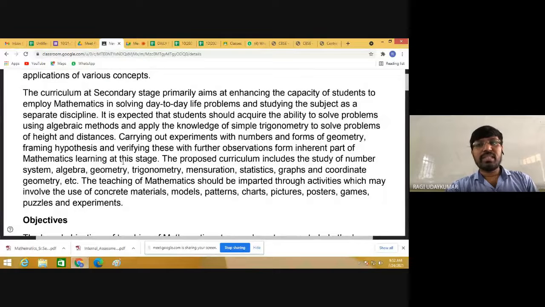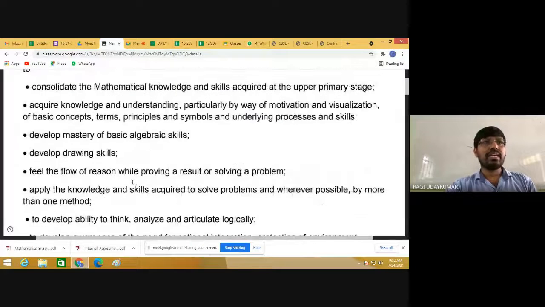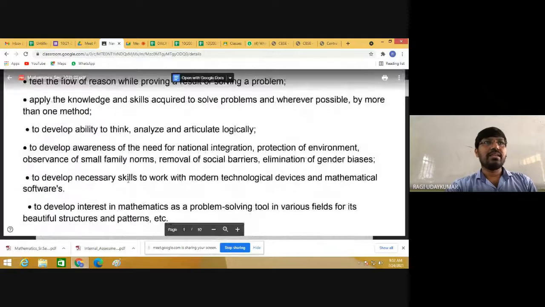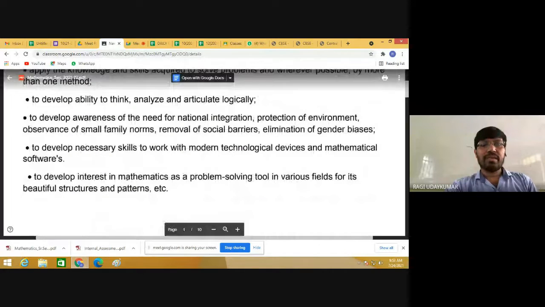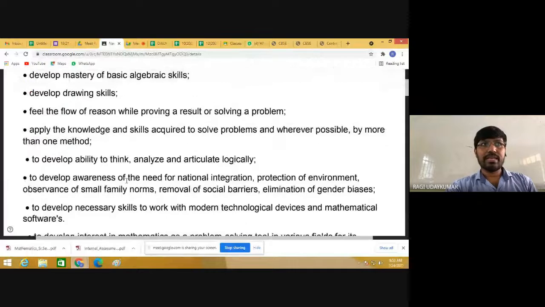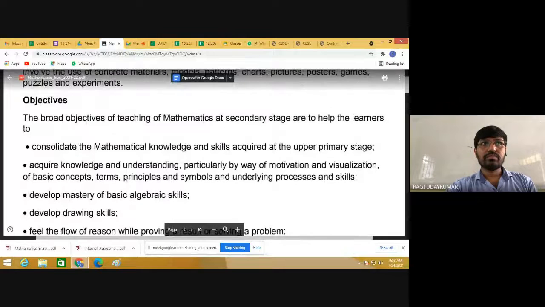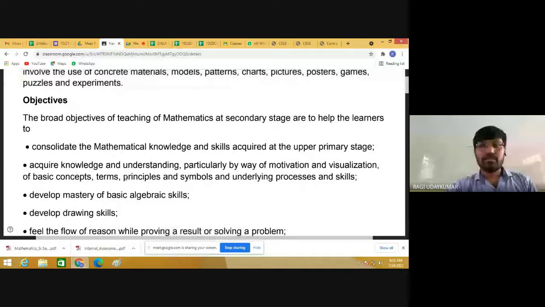The teaching of mathematics should be imparted through activities which may involve the use of concrete materials, models, patterns, charts, pictures, posters, games, puzzles, and experiments. The main objectives are mentioned here by the CBSE. What are the main objectives mentioned here? You can see here. These are the main objectives given by the CBSE.